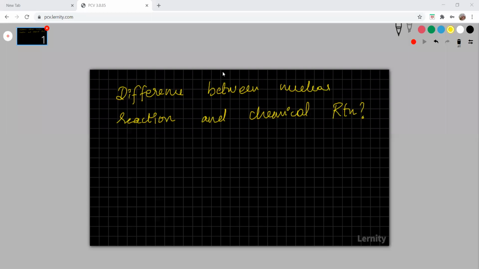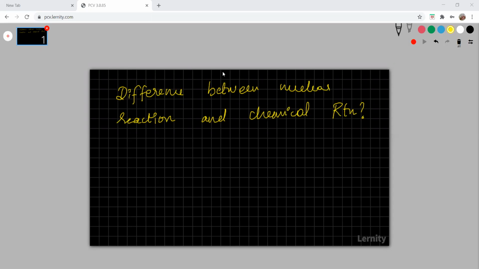Ma'am, a nuclear reaction takes place in atom's nucleus. In chemical reaction, electrons in the atom are responsible for chemical reaction. Okay, good. That's all the difference? No, ma'am. In nuclear reaction, nuclear structure of atomic species is changed, but in chemical reaction, nuclear structure of atomic species remains unchanged. So nucleus is not disturbed in chemical reaction, but in nuclear reaction, nucleus gets disturbed, ma'am.